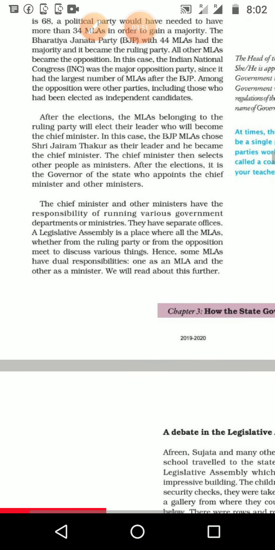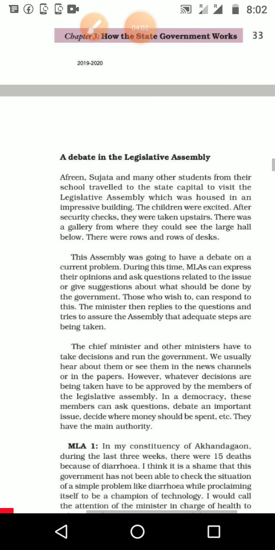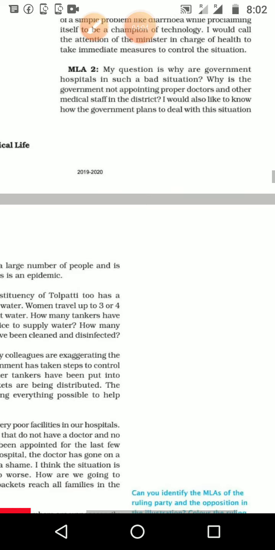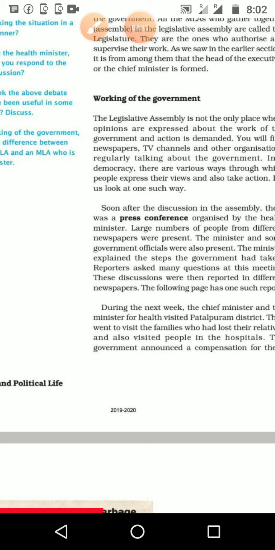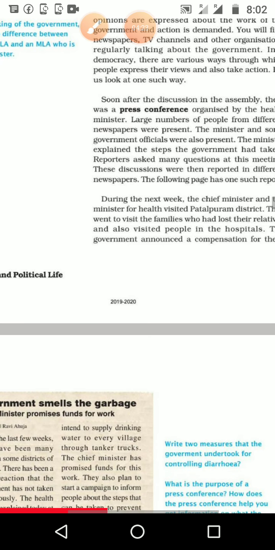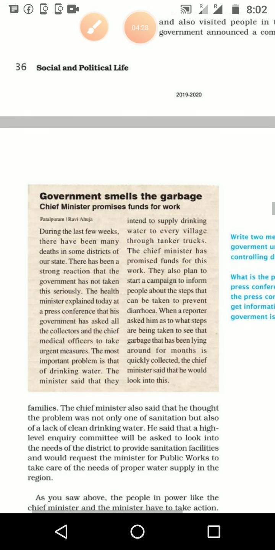The next topic is a debate in the legislative assembly. How ministers, MLAs, the ruling party and the opposition party conduct debates and discussions, for which one example is given. The next part is the working of the government: how the government is working, how they are giving information to the people, how they are collecting their revenue, how they make use of that revenue, and which areas they want to take care of. Those are the things we are going to study.